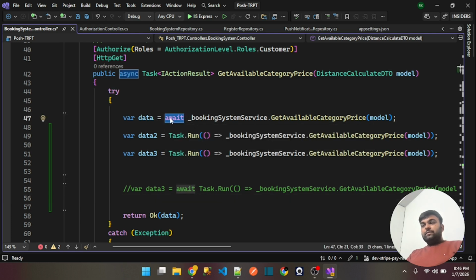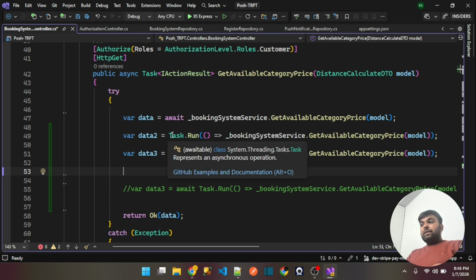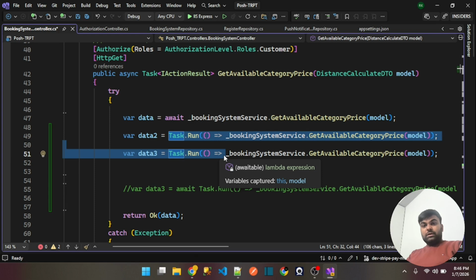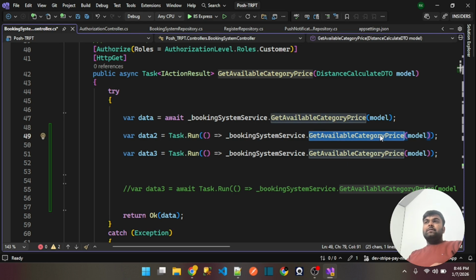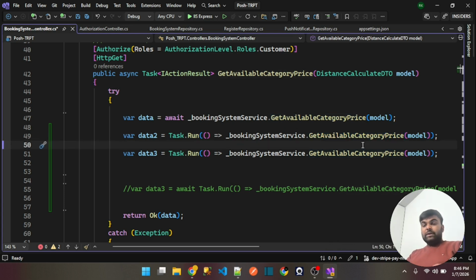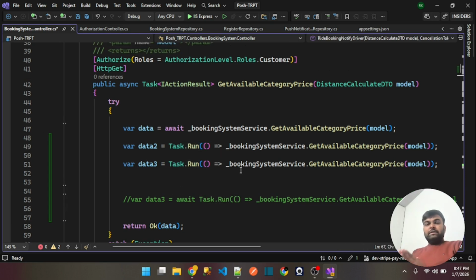In the scenarios we have understood, we have used the await keyword. We should not use Task.Run with DB related things, whenever you are doing CRUD operations or anything related to the database. We should never wrap those things in Task.Run. You have understood why I am telling you this, and you have understood all the points related to Task.Run and await.